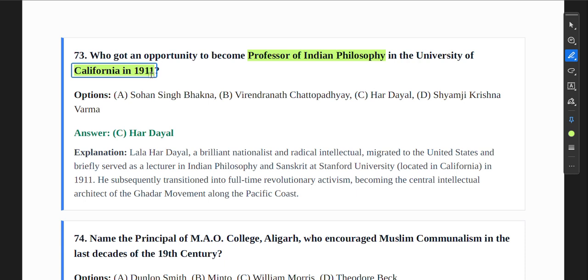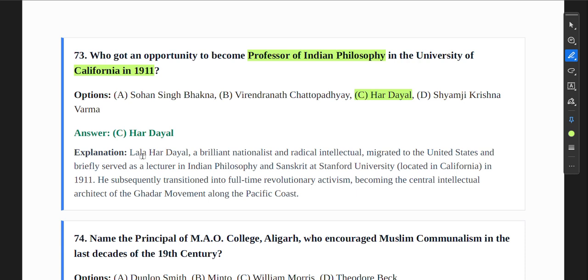So California, so the first thing you have to remember is that we all know that California is in USA. And even if you know the background of the Ghadar movement, you must know that it started from San Francisco, USA, and the prominent leader was Lala Hardayal. So you can relate California with Lala Hardayal. Okay, so C will be the correct answer.